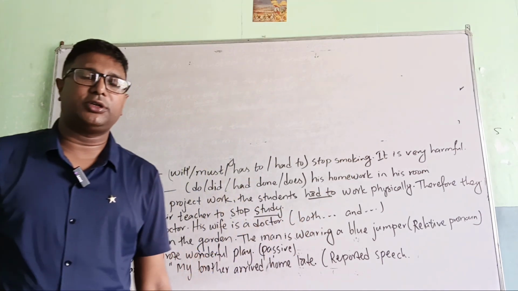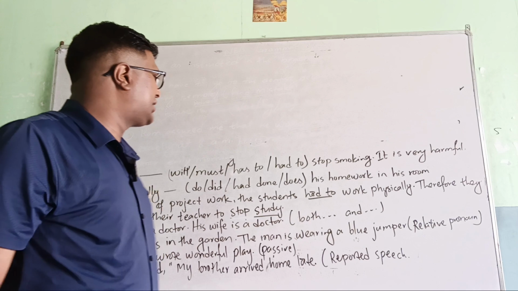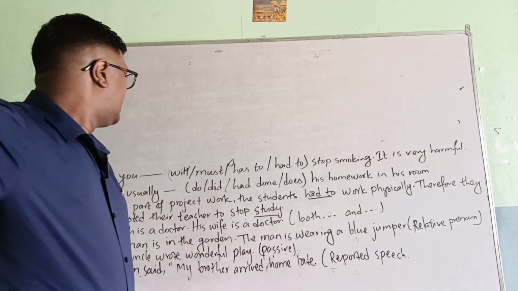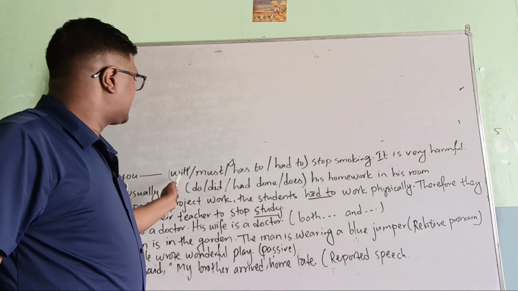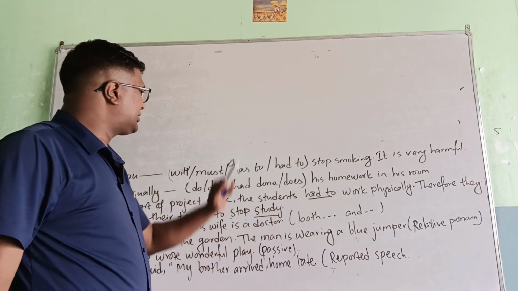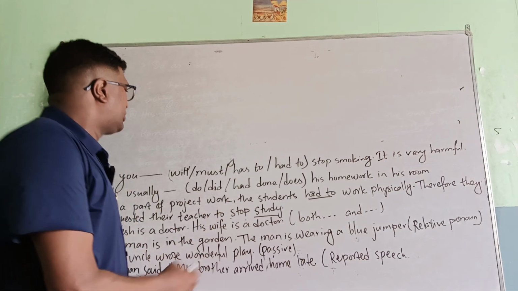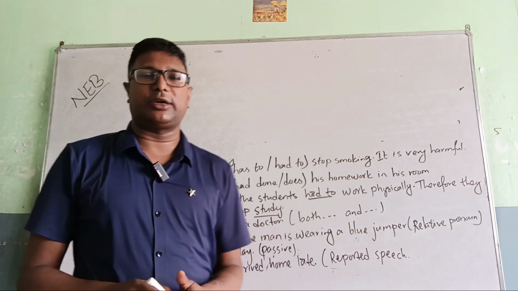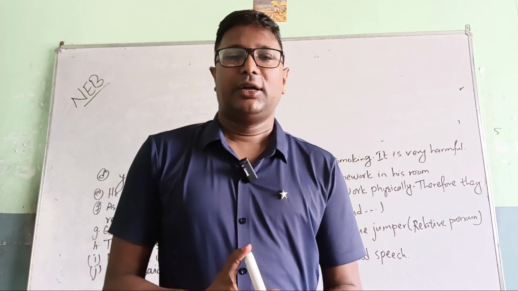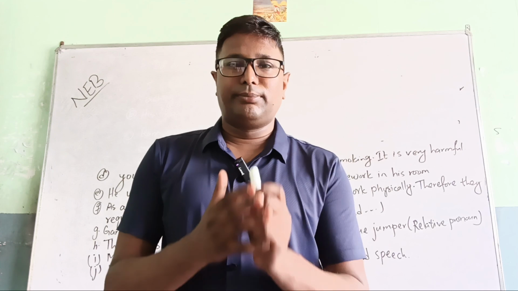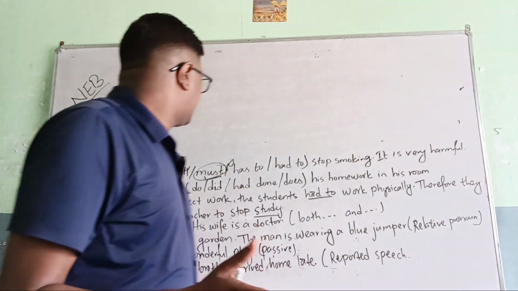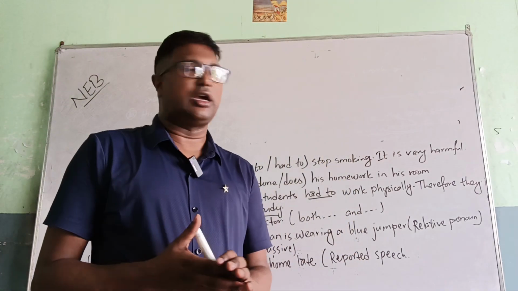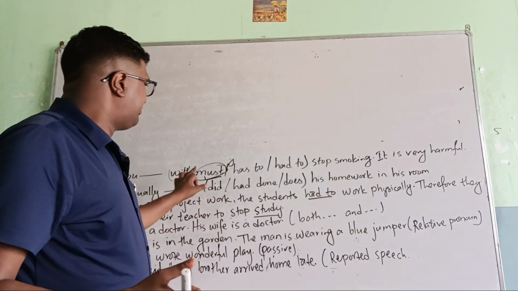Here we have to use an auxiliary verb. Which one is suitable? You will stop is not correct. You has to is not correct. You have to is correct, as it is like advice. Whenever we talk about advice and suggestion, must is also appropriate. That's why must.